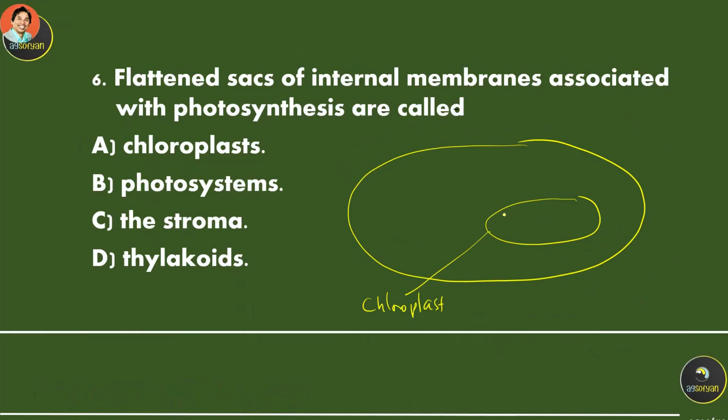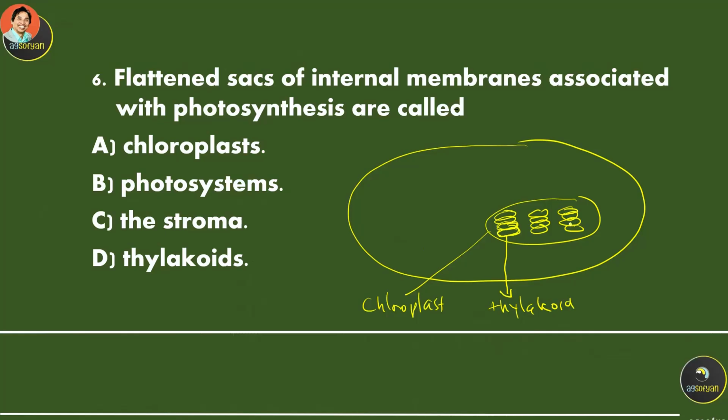Inside the chloroplast, they have flattened membranes or sacs. If you think of each of these flattened sacs like a coin, each coin is called a thylakoid.